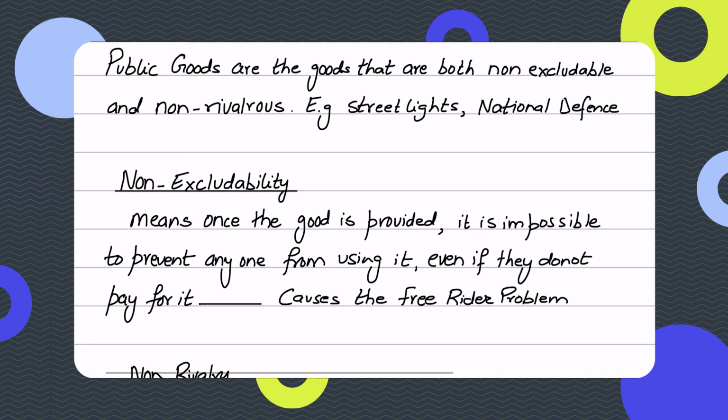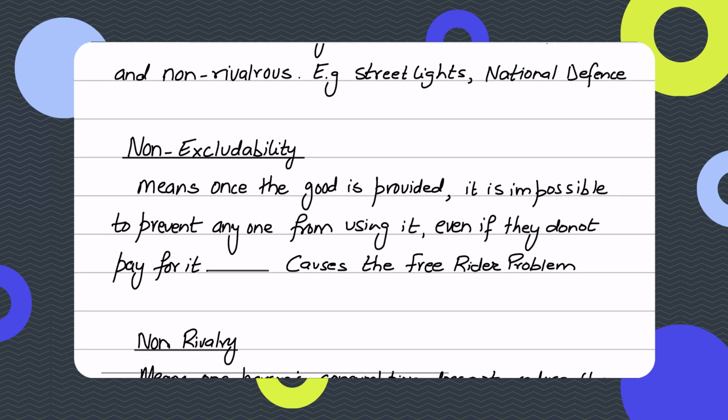Now let's take the example of street lights. Once a street light is installed, everyone on that particular street will benefit from the light it is providing. It is not possible to exclude those who haven't paid the taxes for providing the street lights, because the government provides these street lights from our taxes, right?